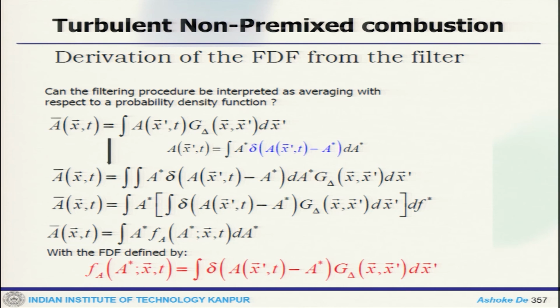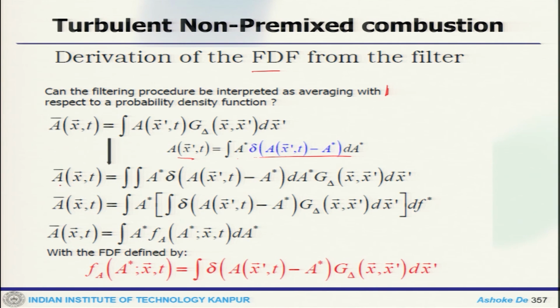Now, if I derive the filtered density function from the filter, can the filtering process be interpreted as averaging with respect to a probability density function? That is a question, and we can see whether it is true or not. So, this is our mean, and the mean is obtained like A and G delta. Now, this A one can write as the A star delta of the A star.